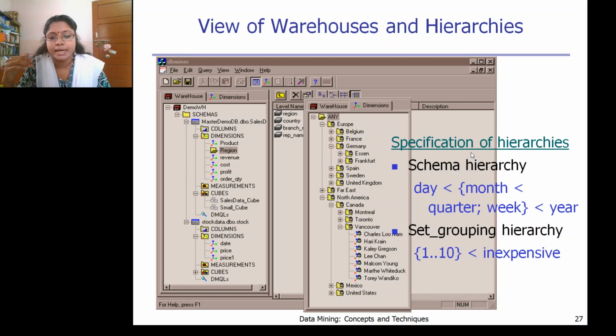The next one is the set grouping hierarchy. Set grouping hierarchy means we can group particular categories. For example, with dresses, in one section you may have the kids section, on one floor the gents section, and on one floor the wedding purchases. This is a grouping type of hierarchy. Even prices can be grouped: 1 to 10 as inexpensive, 10 to 100 as average, and 500 to 1000 as expensive. Like that you can generate the set grouping hierarchy.